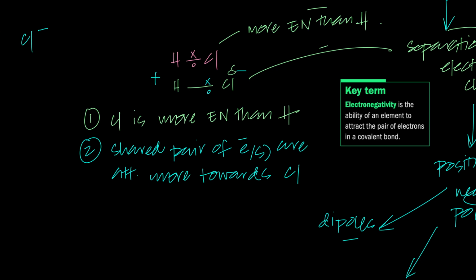We represent it with a delta negative and a delta positive sign, a delta minus and a delta plus. So what is a dipole? It's a partial negative charge on the more electronegative atom, and a partial positive charge on the less electronegative atom, and this charge will be there forever and ever. So in O levels we were unable to see this charge. In A levels we will be able to see this charge.